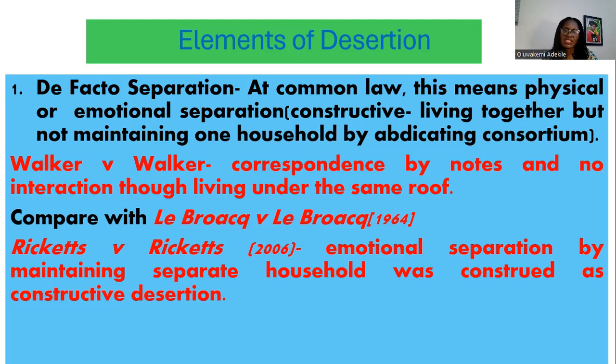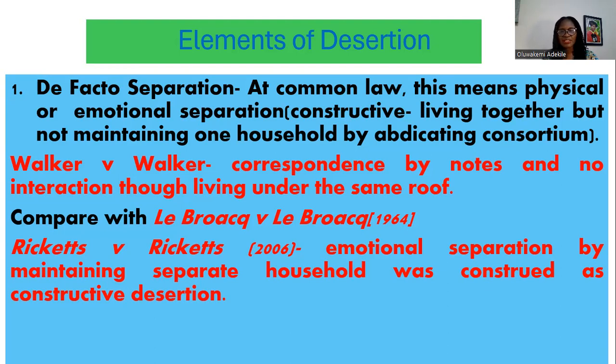But there can also be emotional separation, which has been recognized as constructive, where they are living together physically in the same building, but they are emotionally separated. The husband and the wife are emotionally separated. So they are not maintaining what the law calls the same household. They are not maintaining the same household, even though they are living physically in the same building. There has been an abdication of consortium, of the elements that make up a marriage.